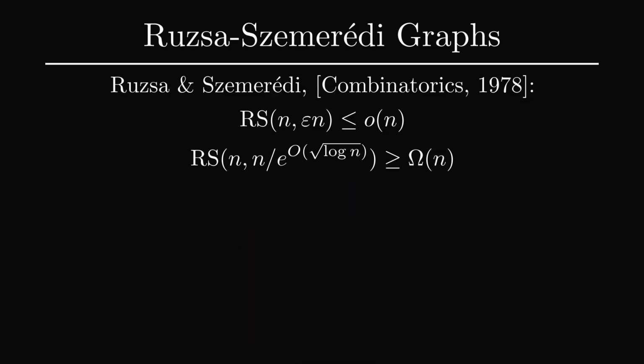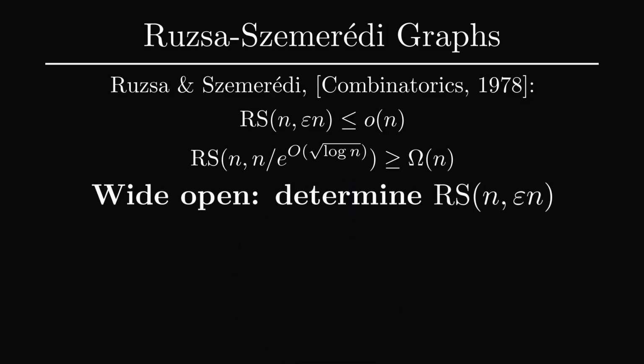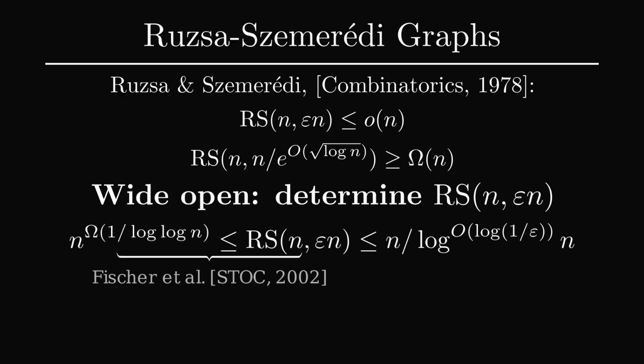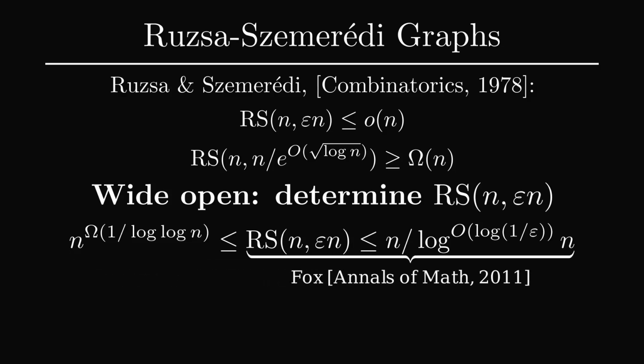Their work, however, left open the problem of determining RS(n, εn), where ε is less than, say, 1/5. This problem remains wide open, with the best lower bound being n^Ω(1/log n), and that's due to Fischer, Lehman, Newman, Raskhodnikova, Rubinfeld, and Samorodnitsky, and the best upper bound being n divided by log n, iterated O(log(1/ε)) many times, and that's due to Fox.